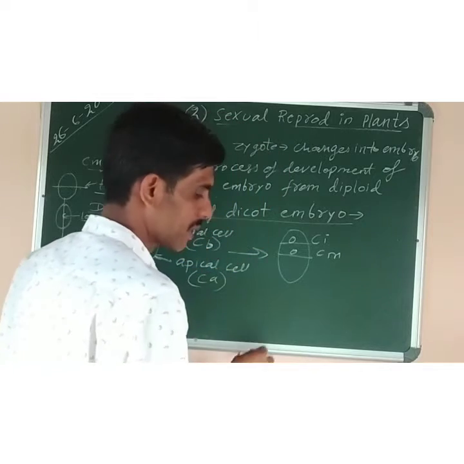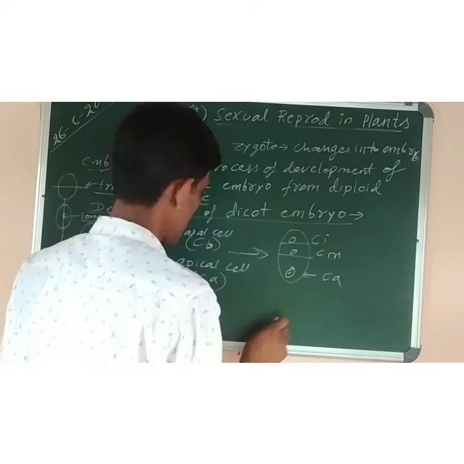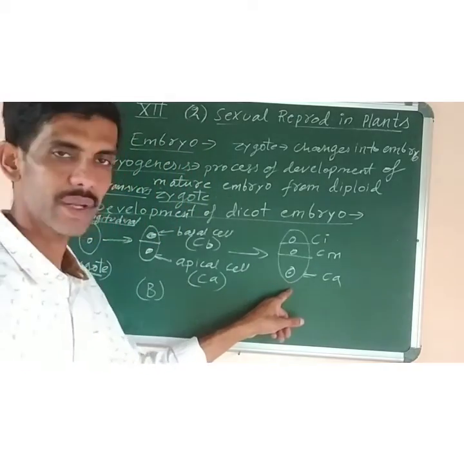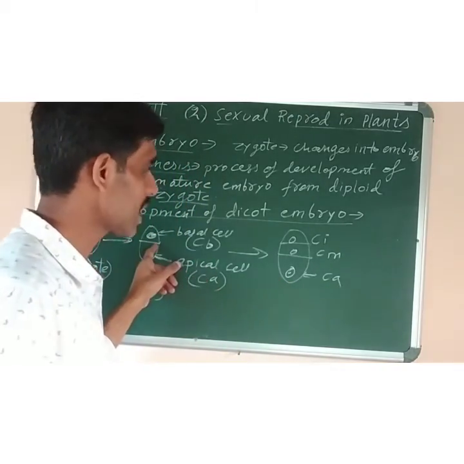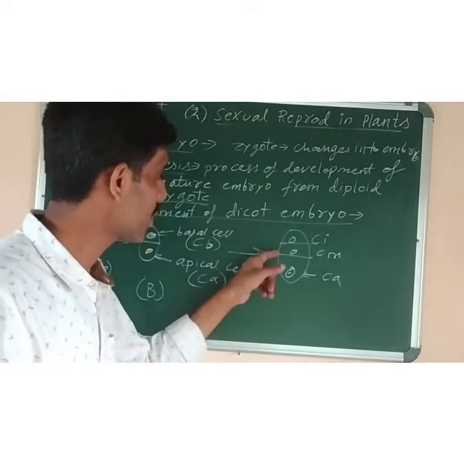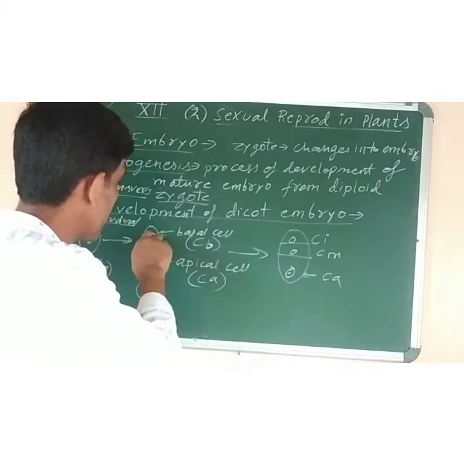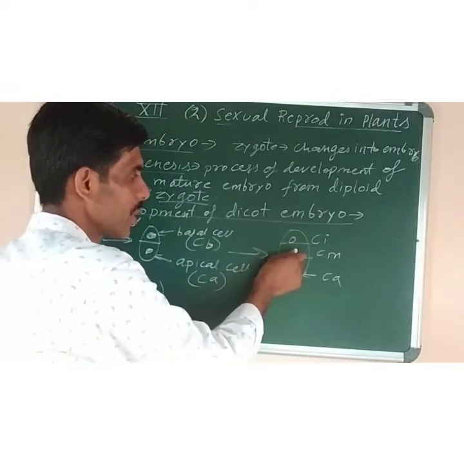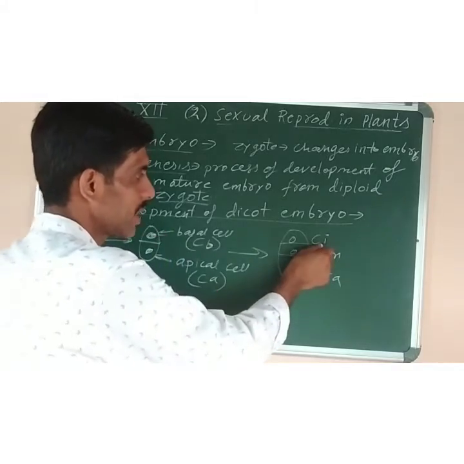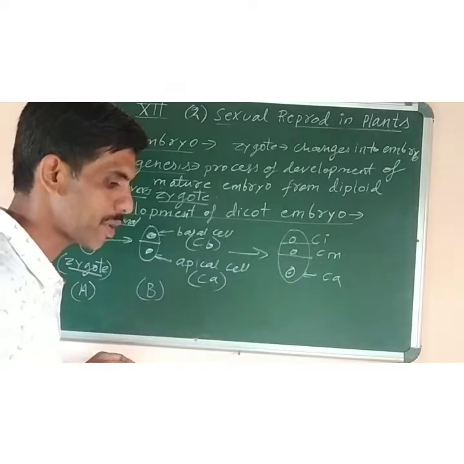Okay, and this one is of course the same, CA. CA means apical cell, there is no division, but the basal cell again further divides with the help of transverse wall formation. This wall is formed and it divides the basal cell, like in the middle one wall will be formed and two more cells are produced by this basal cell. What are they? CI and CM.